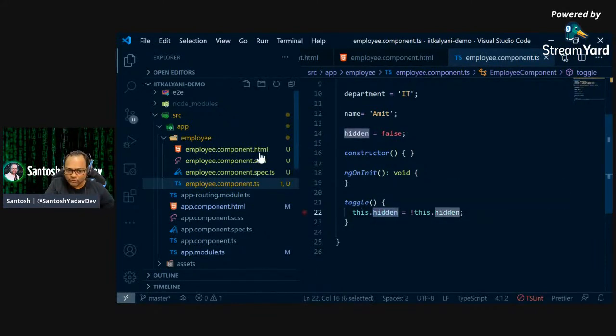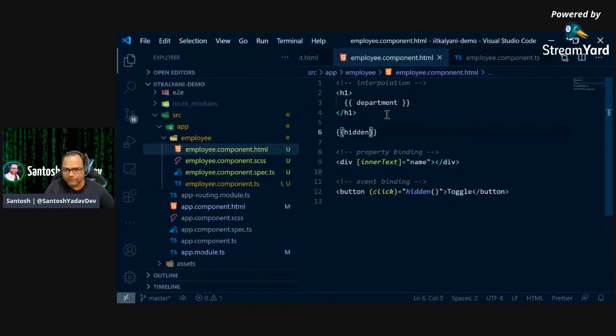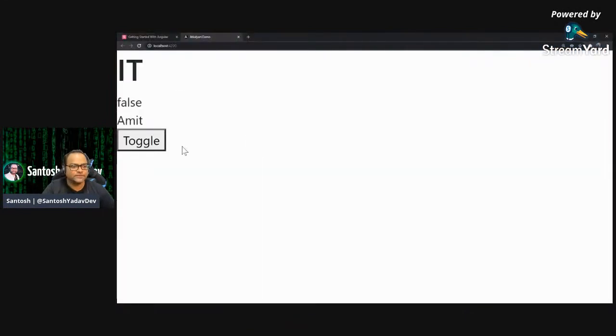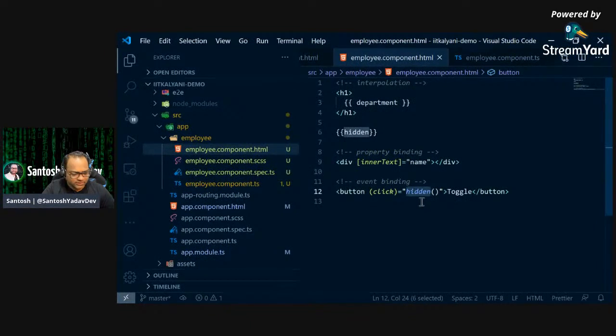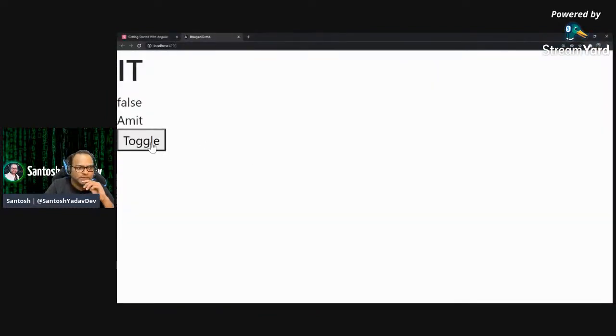So we know how to bind it. We can just do curly brackets, and then we can verify the value of hidden here. So we can just put it inside curly brackets and see. So let's click on toggle. So here hidden, I'll just change the function name. I kept it hidden. So I'll say toggle, and let's click on this, and you can see true and false value getting changed on click of toggle button.